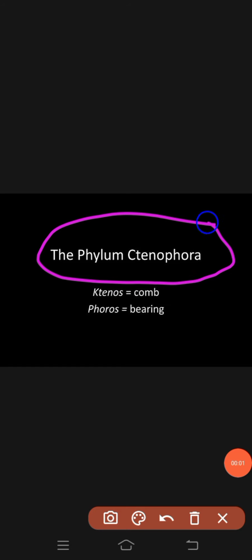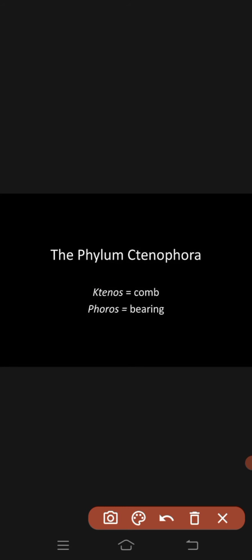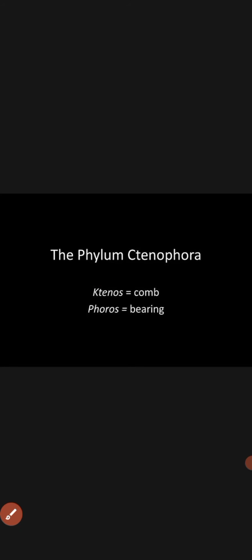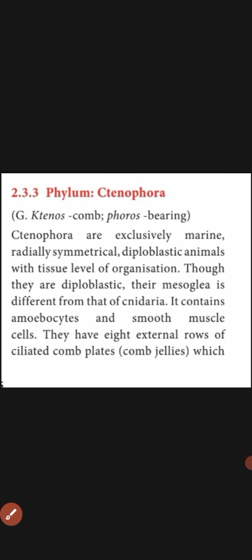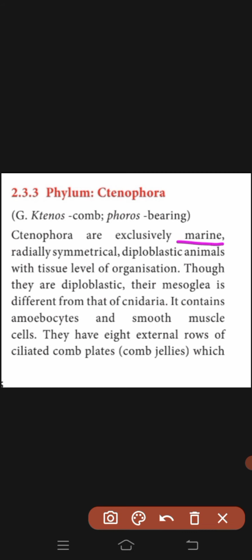The phylum Ctenophora: ctenos means comb, phoros means bearing, that is nothing but comb-bearing structures. Ctenophora are exclusively marine, radially symmetrical, diploblastic animals with a definite tissue level of organization.